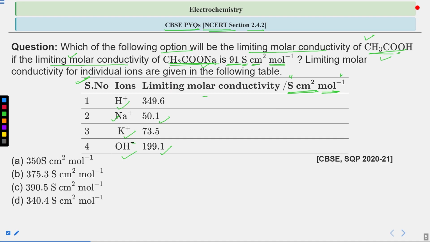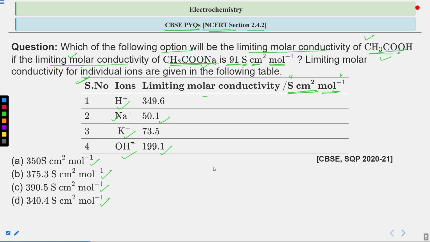Now you have been given 4 choices for the value of the limiting molar conductivity of acetic acid. They are 350 S cm² mol⁻¹, 375.03 S cm² mol⁻¹, 390.5 S cm² mol⁻¹, or 340.4 S cm² mol⁻¹.